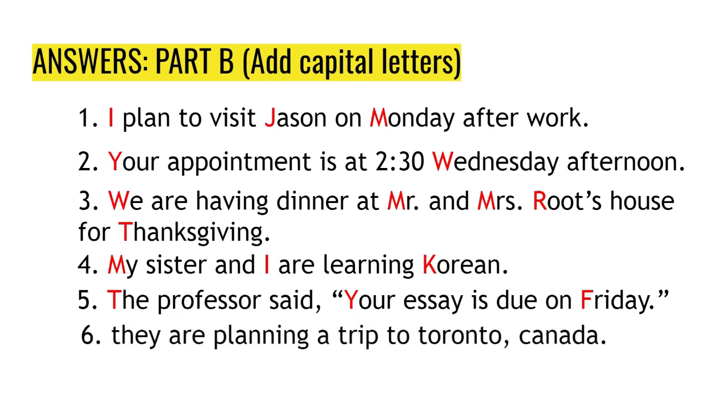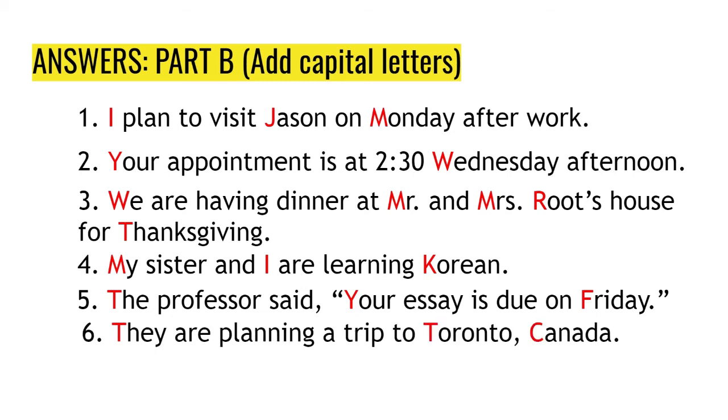And number 6, they are planning a trip to Toronto, Canada. This textbook likes Toronto, I guess. So first, they is the first word of the sentence, so that is a capital T. Toronto is a city. Canada is a country. Those are all capital letters.